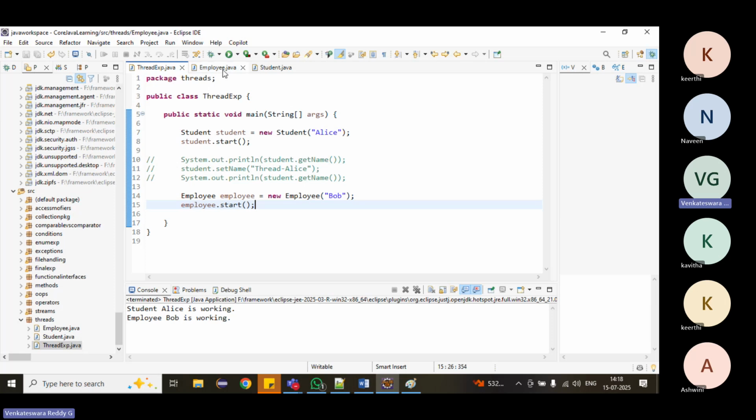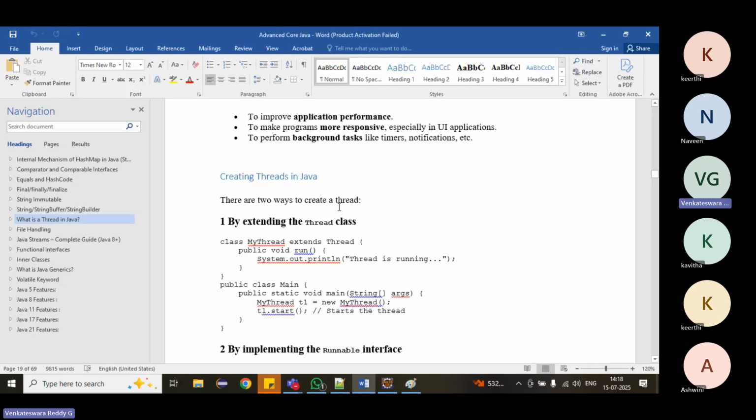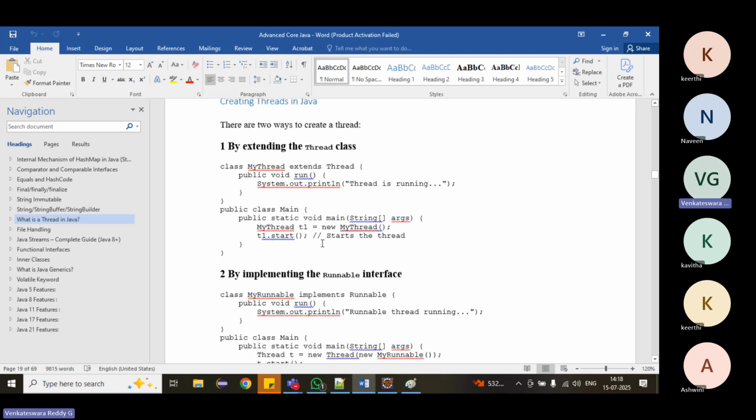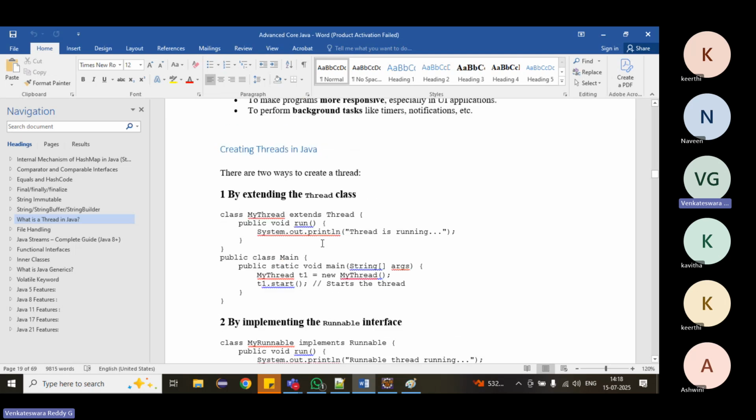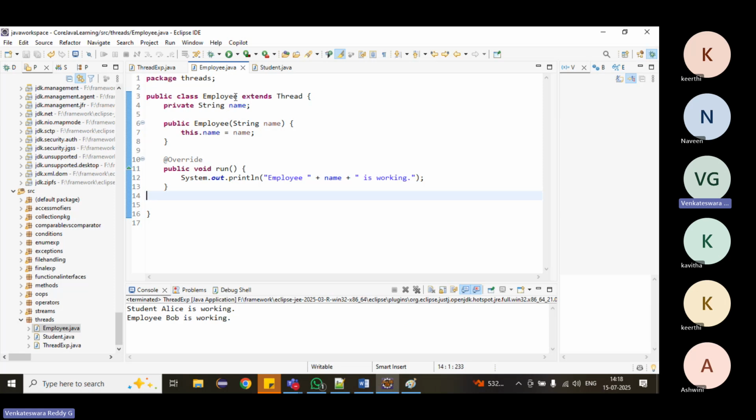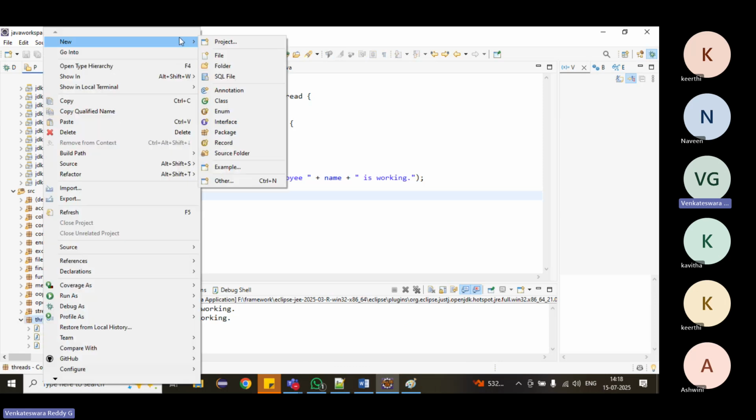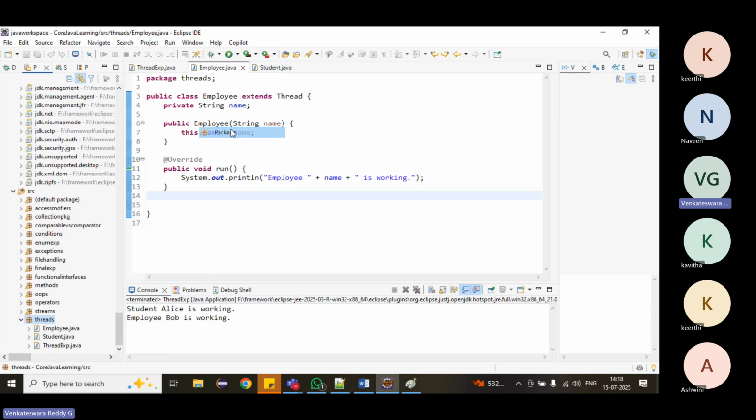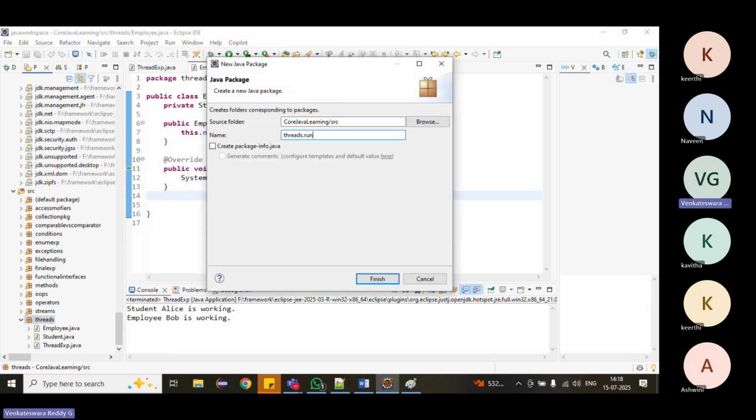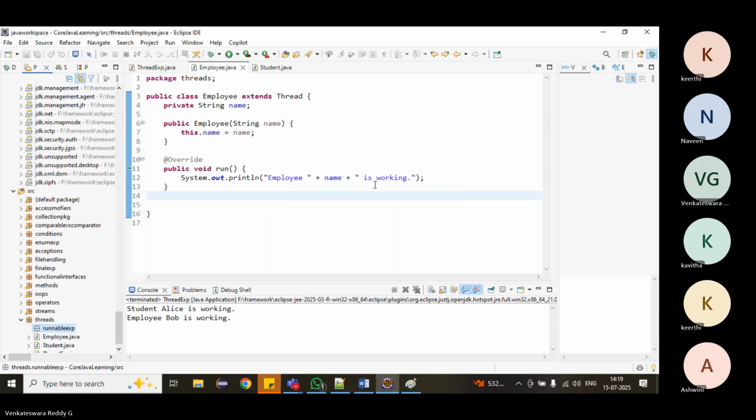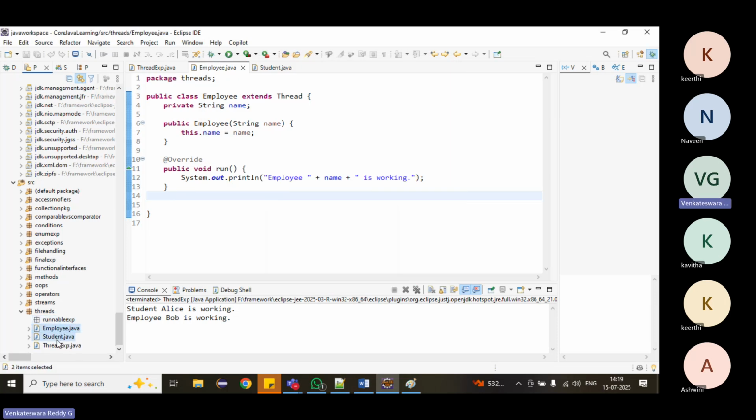We'll see two more examples. This is by using the Thread class. Here we have created a thread by using the Thread class. This is one way of creating a thread. We can also create a thread by using the Runnable interface. Just one more package. Okay, same thing I will copy paste there.